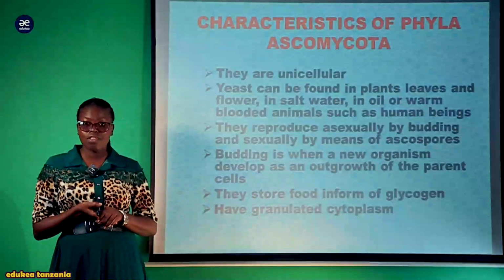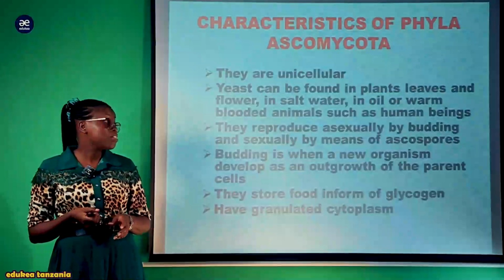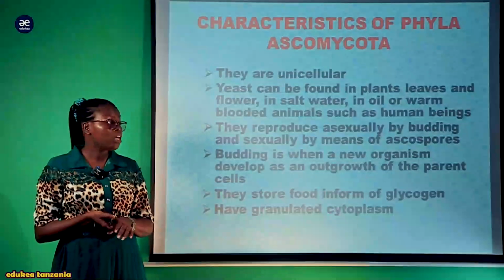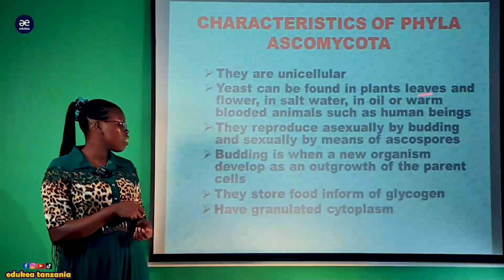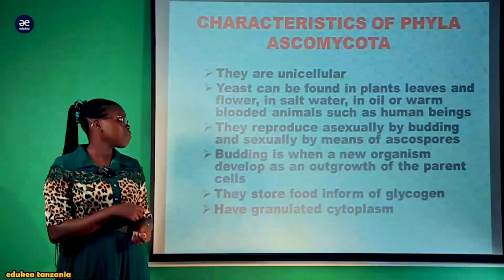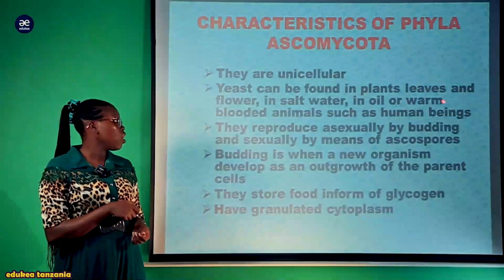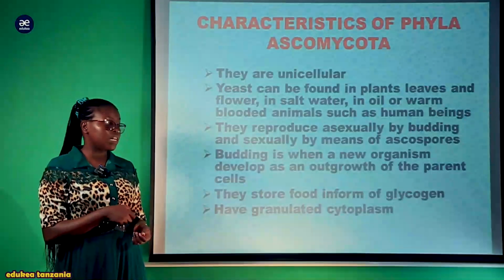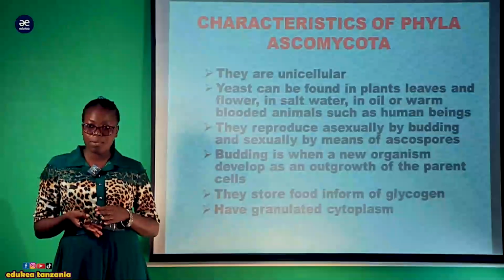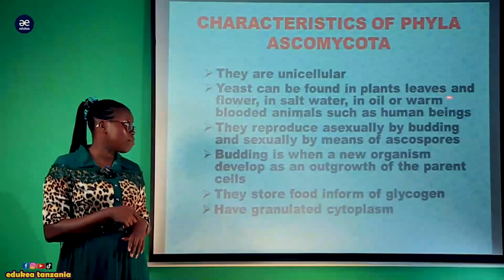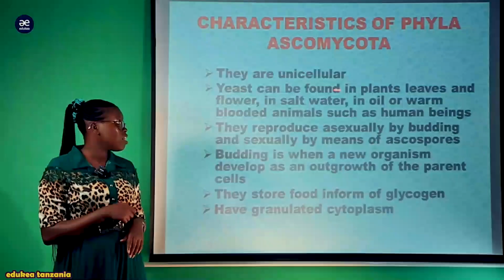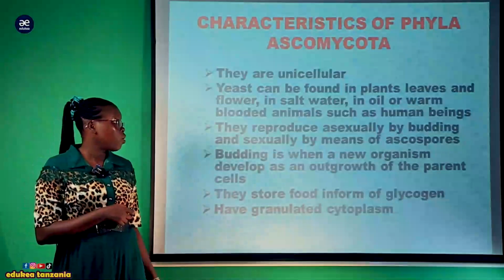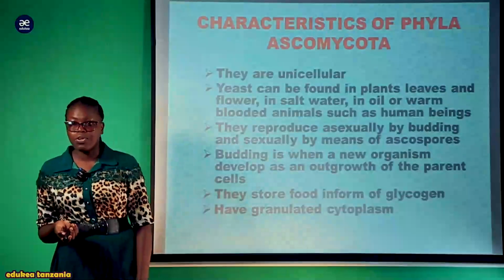Now, what are the characteristics of the phylum Ascomycota or Ascomycetes? They are unicellular, meaning that they are single-celled organisms, made up of a single cell. Also, yeast can be found in plant leaves, in flour, in salty water, in oil, or in warm-blooded animals such as human beings. So they tend to occupy a variety of habitats. Wanaweza wakapatikana katika majani ya miti, ya maua, katika maji ya chumvi, katika mafuta, katika these homeotherms or warm-blooded organisms, kwa mfano kama we human organism.